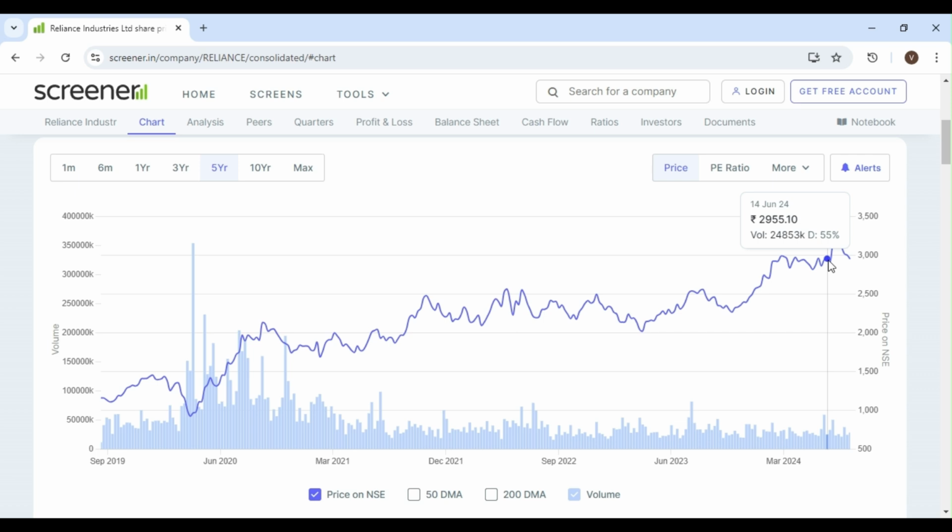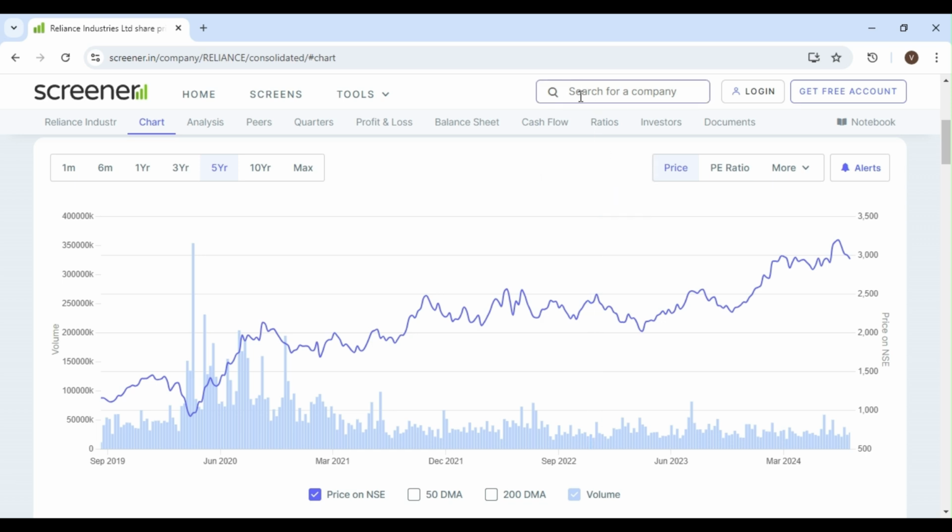It is 2955. Now the stock is at 2940. So if it comes here, we can accumulate the stock. In that way, by tracking with the PE and also the news, we have to see that before accumulating one stock. Now I have chosen 4 stocks for the stock tracker: Reliance, L&T, Maruti and Nestle.